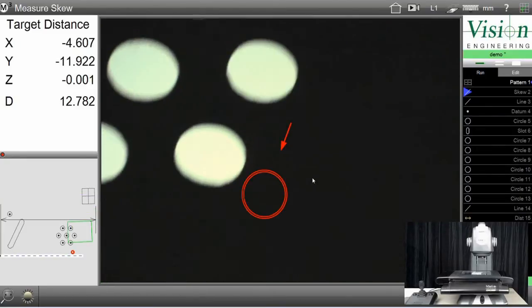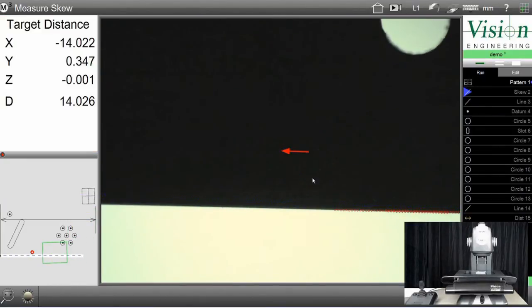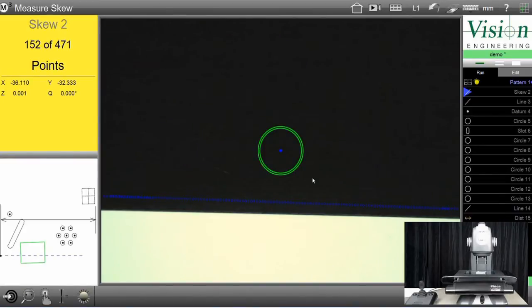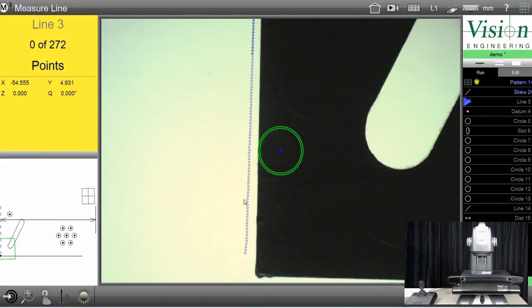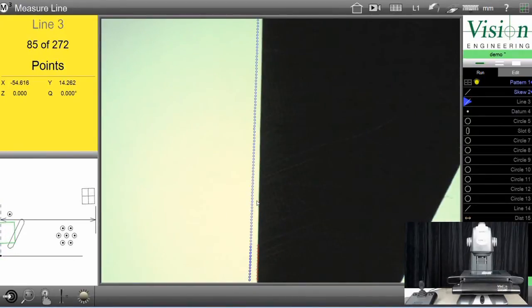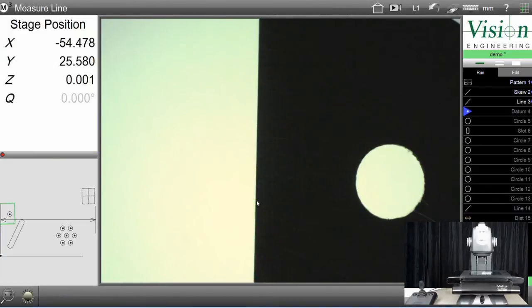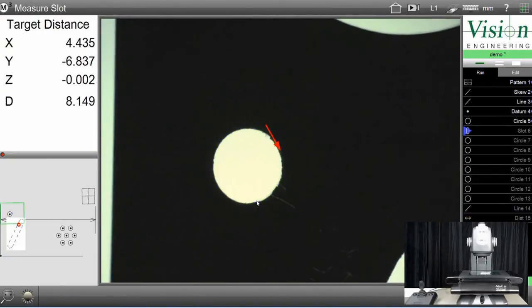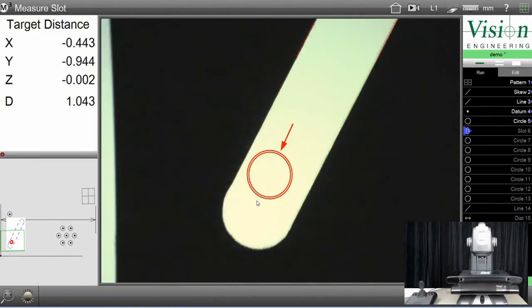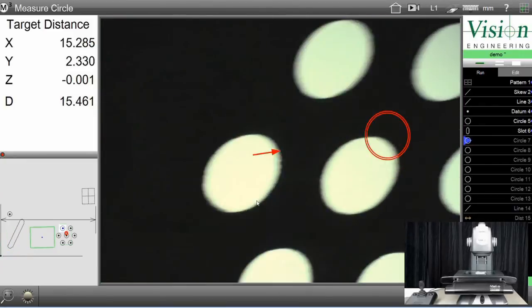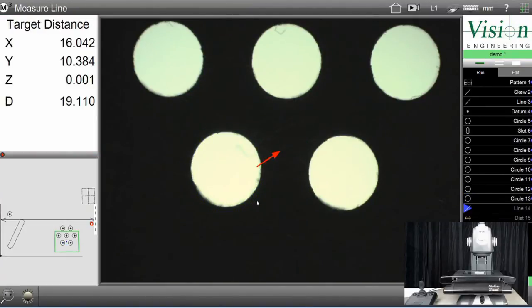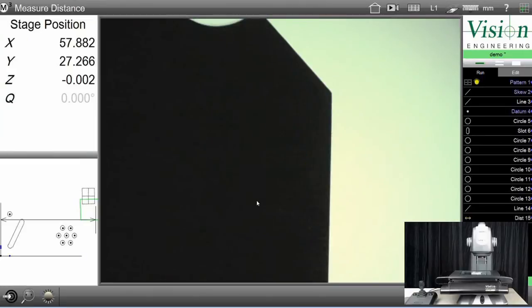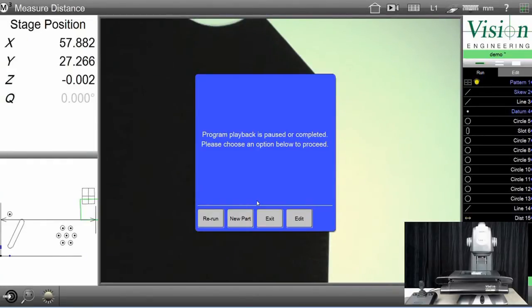And now it wants to move in fully automatic mode to do the rest of the measurements. And our program is complete.